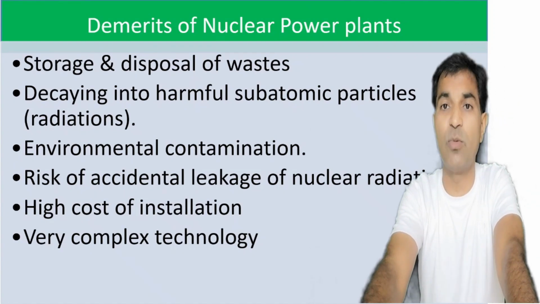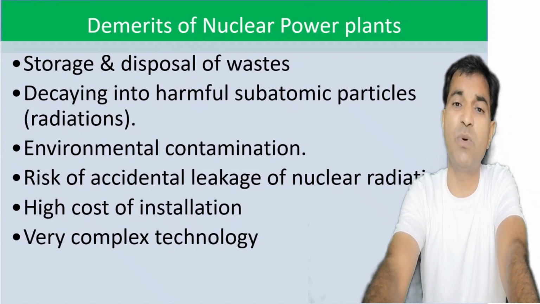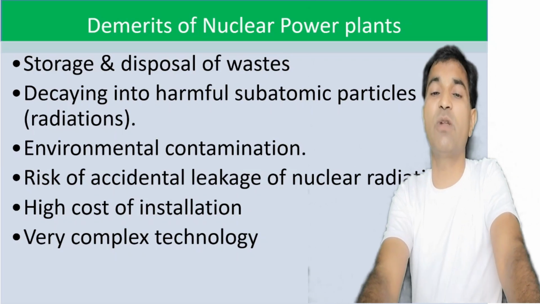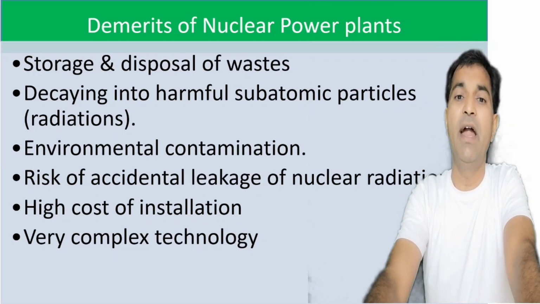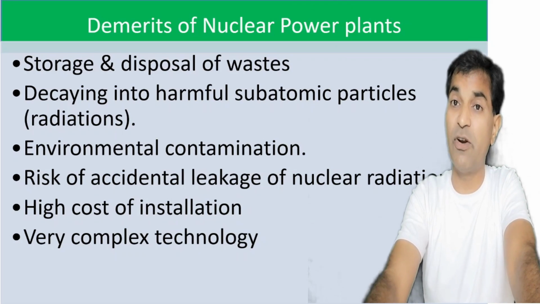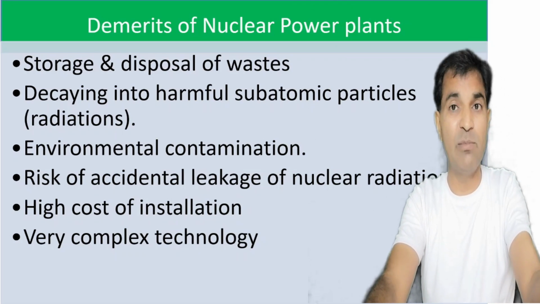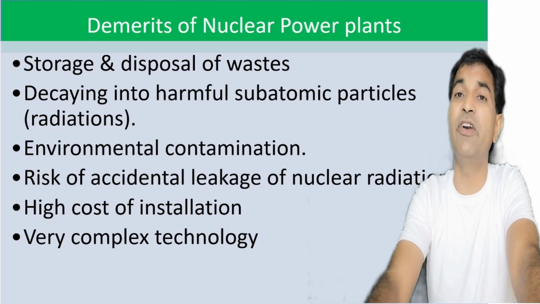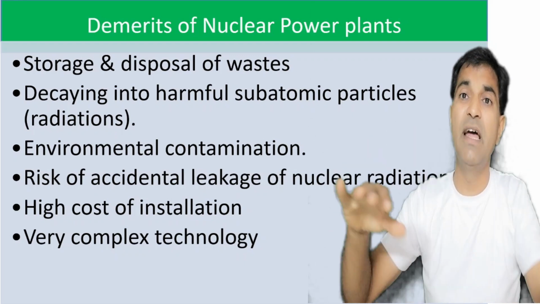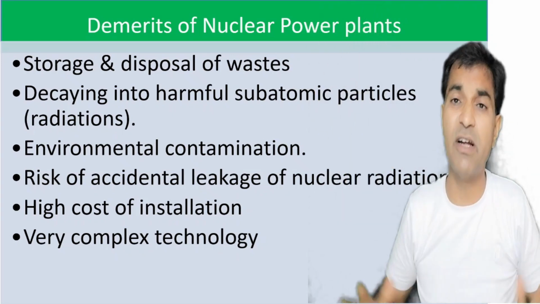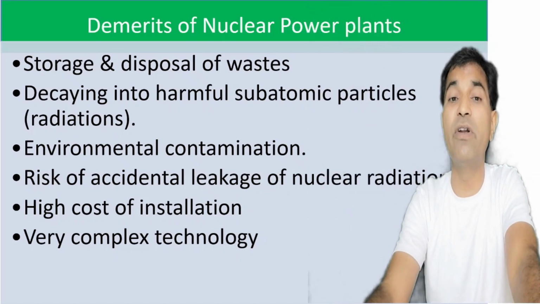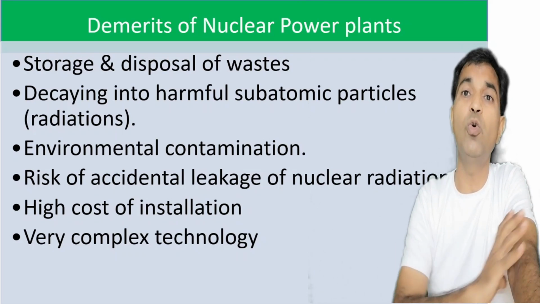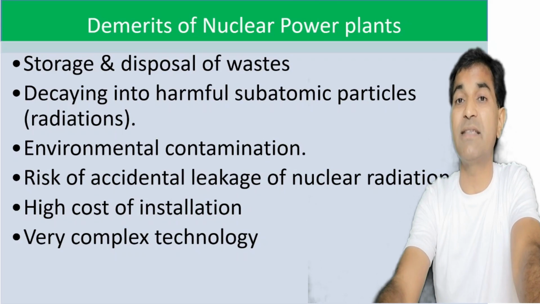Now, what are the demerits of nuclear power plants? Storage and disposal of the waste. They are actually radioactive in nature. Hence, storage and disposal of the waste is quite difficult. They decay into harmful subatomic particles. For example, after uranium 235 fission, barium and krypton are produced, but they both are radioactive in nature. For hundreds of years, they will continuously give out harmful radiation. They may lead to environmental contamination and to cancer in our body as well as in animals.